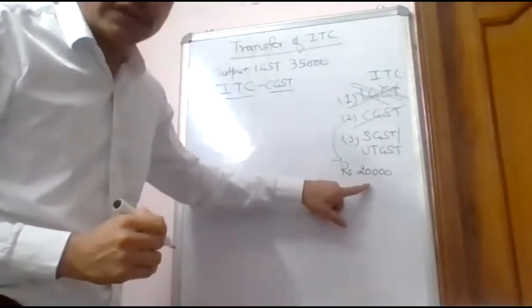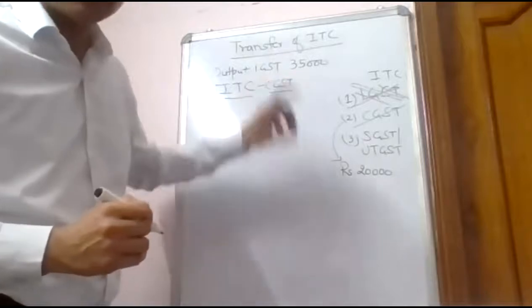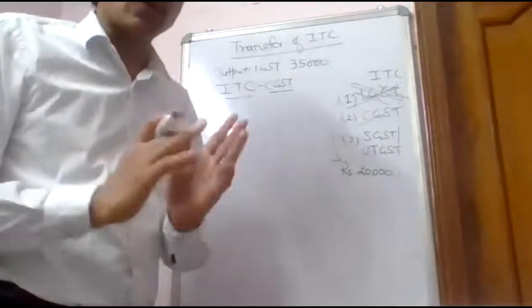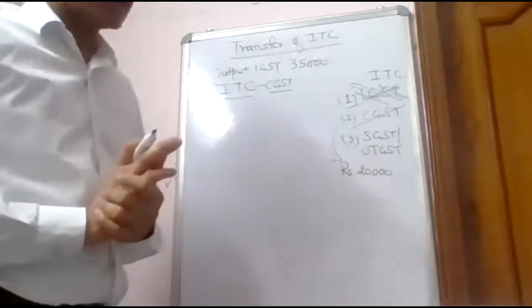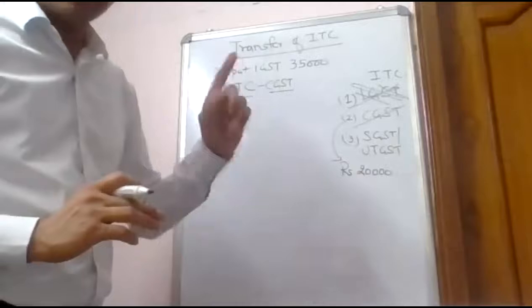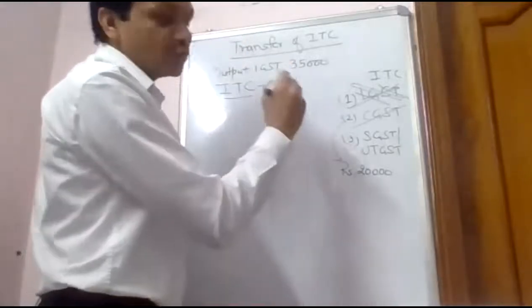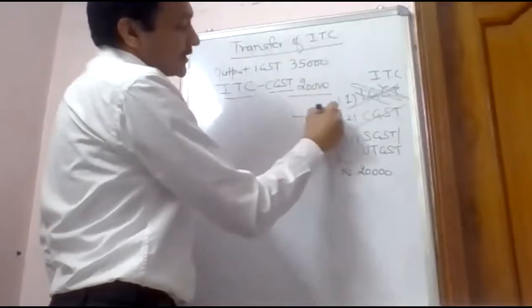Can I use this 20,000 input CGST while paying my output IGST? Answer is yes. If you learn the provisions, it's good. If you don't learn, then revise the topic input tax credit. I can use 20,000 input CGST while paying my output IGST. I can use it. So I will use it. Now, how much is the balance?